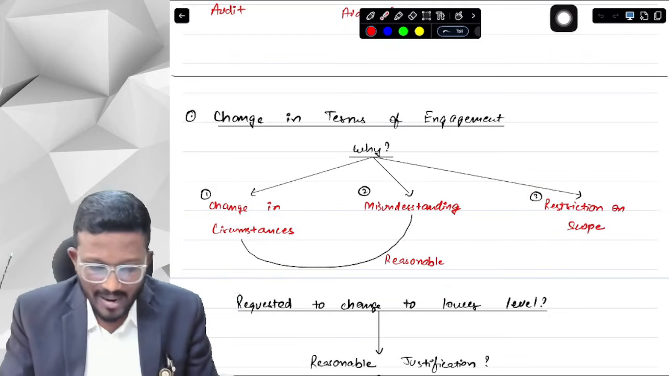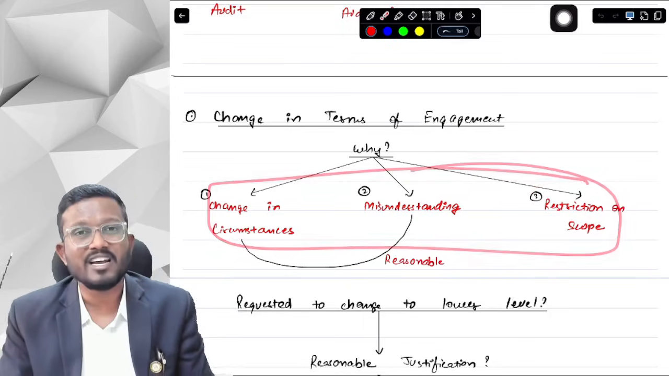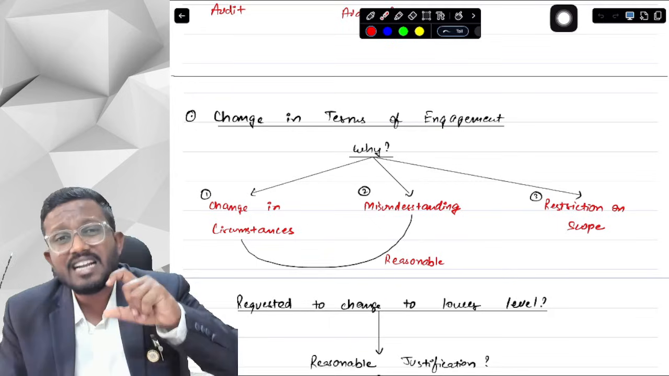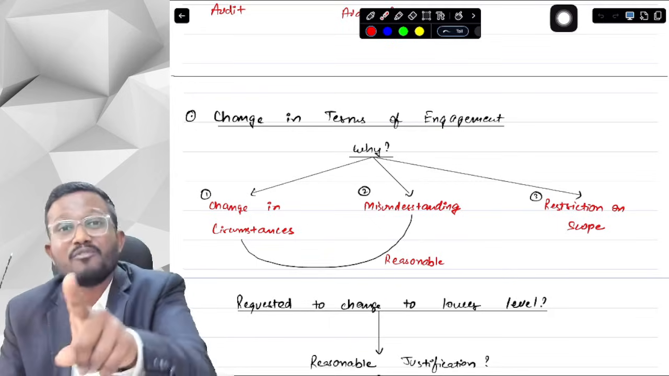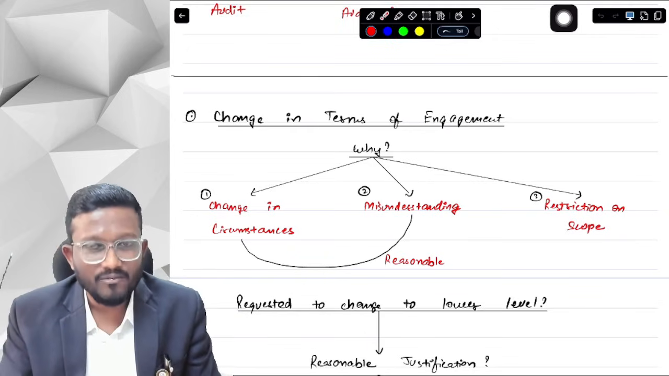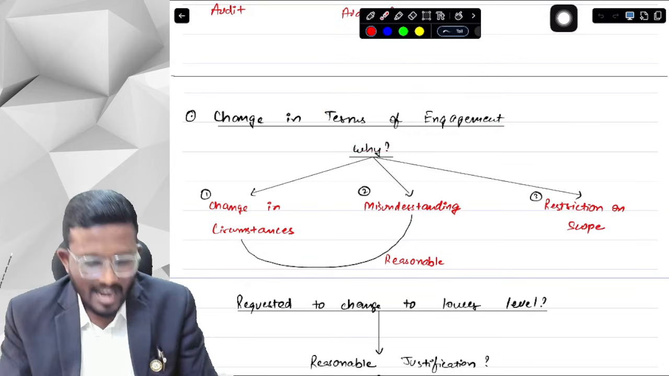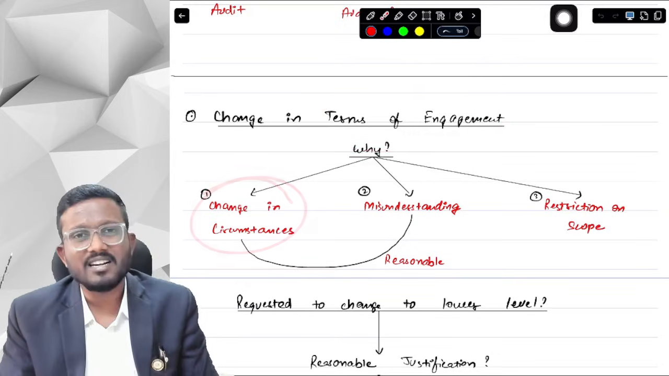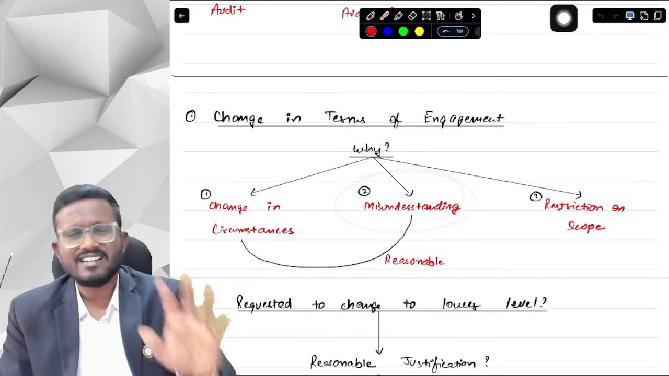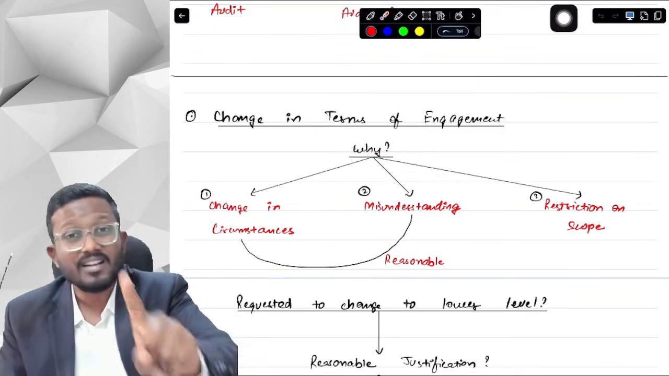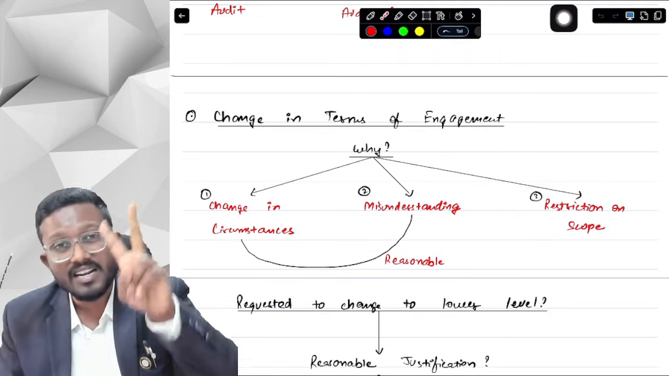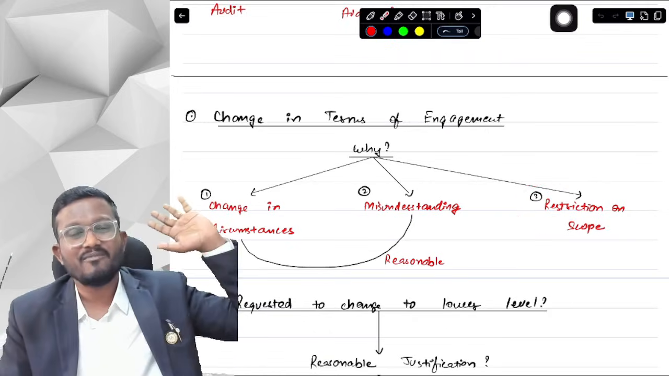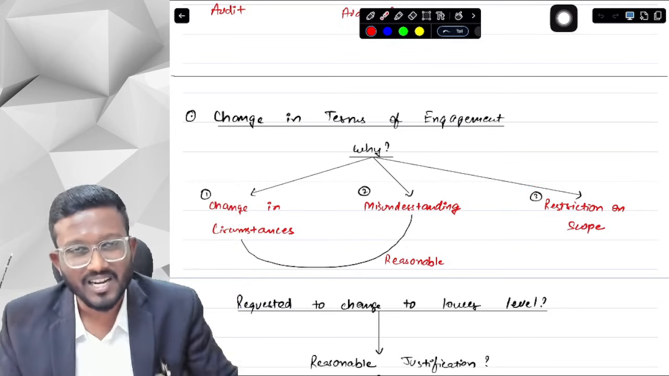Now, if management is requesting a change in terms of engagement, then we will have to check whether there is any reasonable justification for doing so. What is the reason, and is it justified? If the reason is the change in circumstances or the misunderstanding, then it is a reasonable justification, and we can change. But if the management wants to restrict our scope, or wants to give incomplete or incorrect information, then we should not accept the change in terms of engagement.